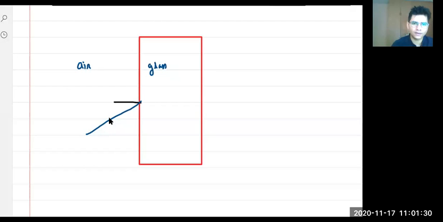So this ray is called what? We have studied this. This ray is called the incident ray. Very good, everyone. What is this black line called?